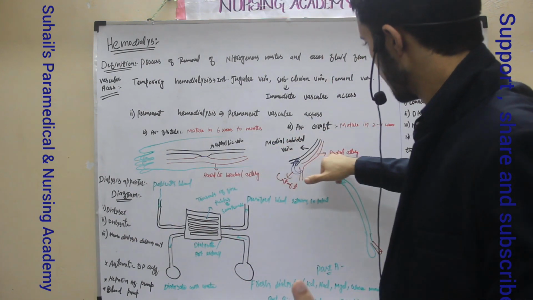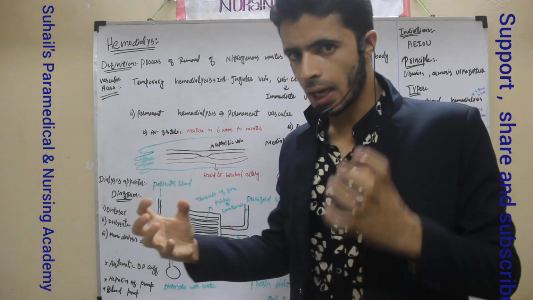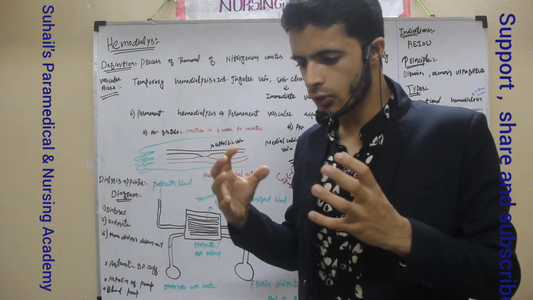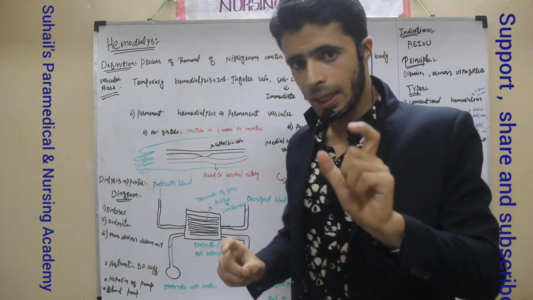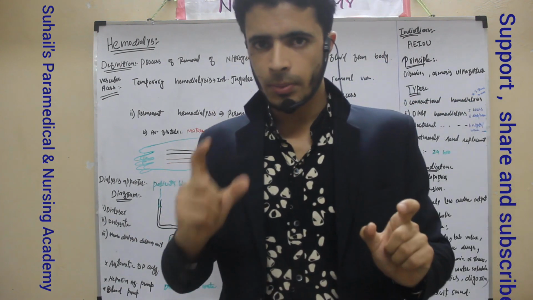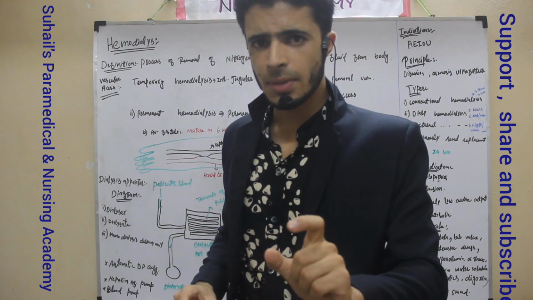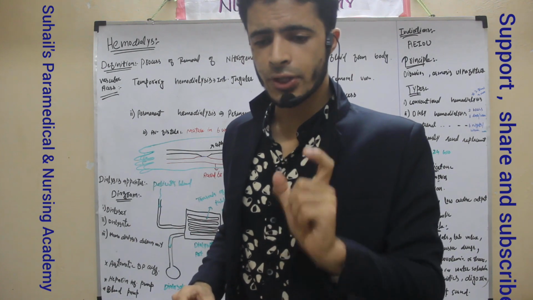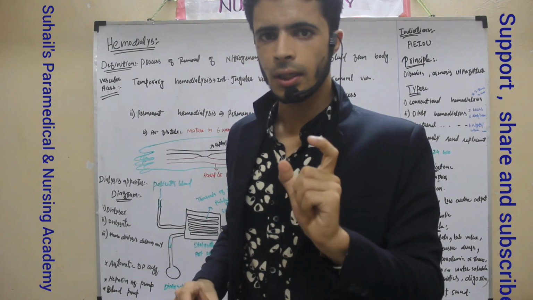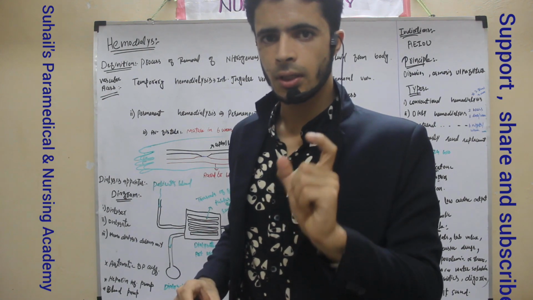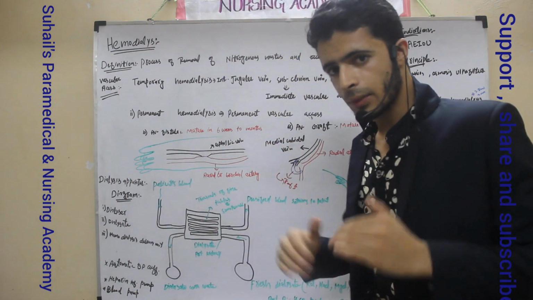Another is AV graft. AV graft means artery and vein we will join each other, not directly but by means of a graft. The graft may be a cow carotid artery, or it may be artificial, made up of silicone or polytetrafluoroethylene, PTFE. So that is an artificial graft.